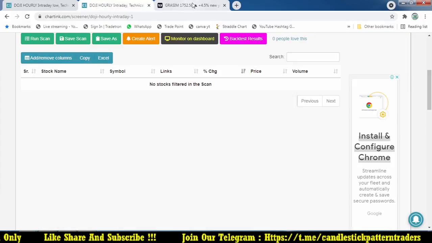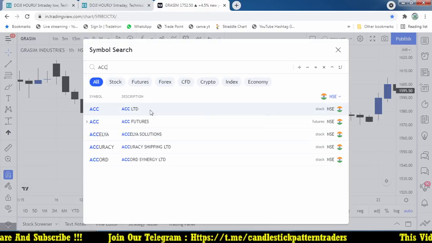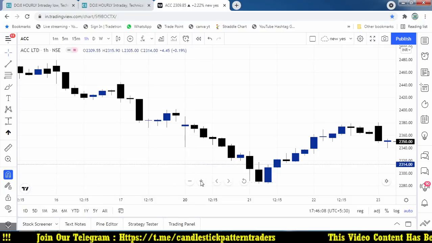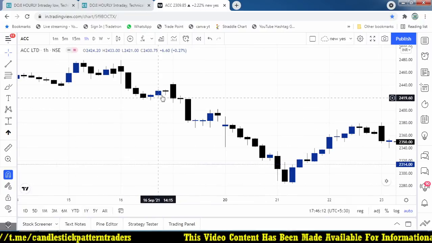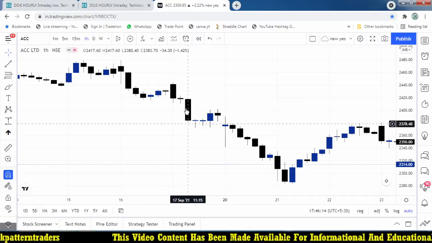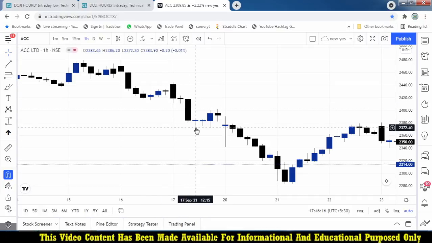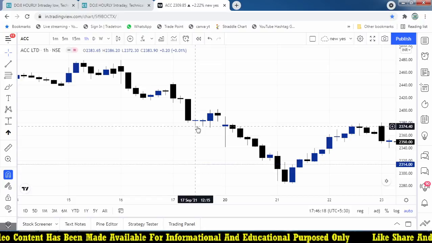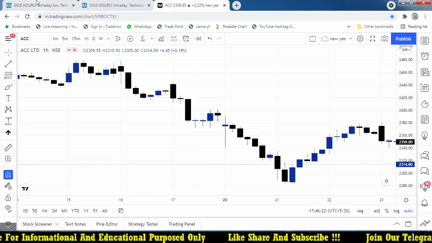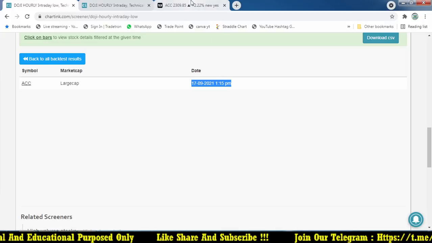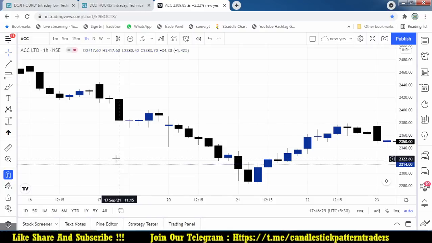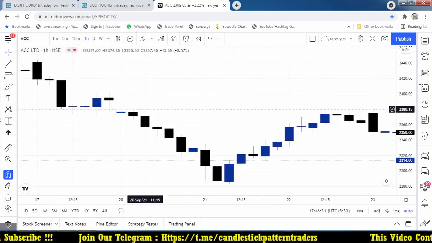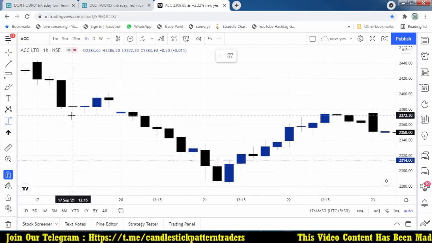And the second stock which forms at 1:15 is ACC on 17th September. So let's check ACC 17th September hourly chart. We are focusing on the hourly chart. This one. Yes, perfect. This is the candle at 12:15. So where we get the time is 1:15, so we have to see the previous candle, that is the closing of 1:15.